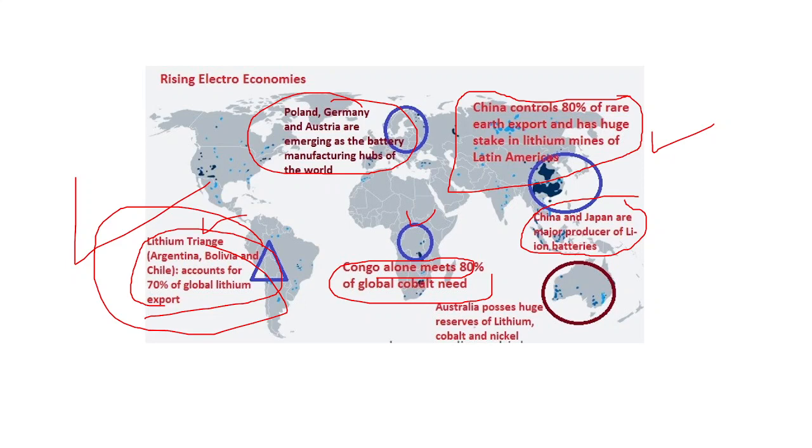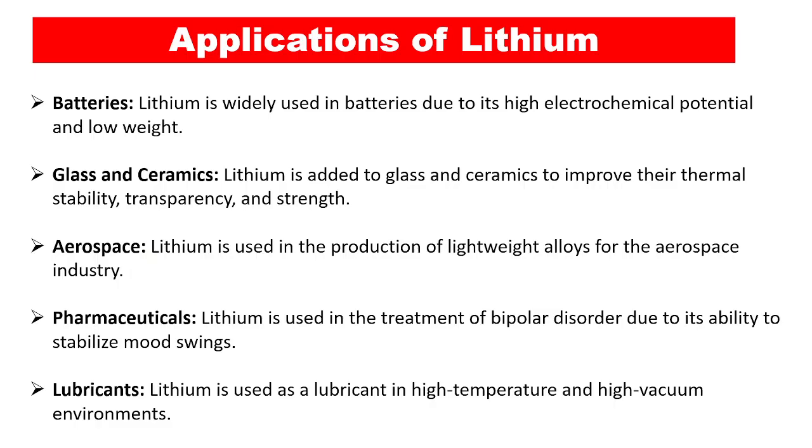As well as in the country of Congo, they also control the cobalt manufacturing, or the production of the raw material. Whatever they extract, it is done through China. Now this is the significance, or the geostrategic significance, of lithium.